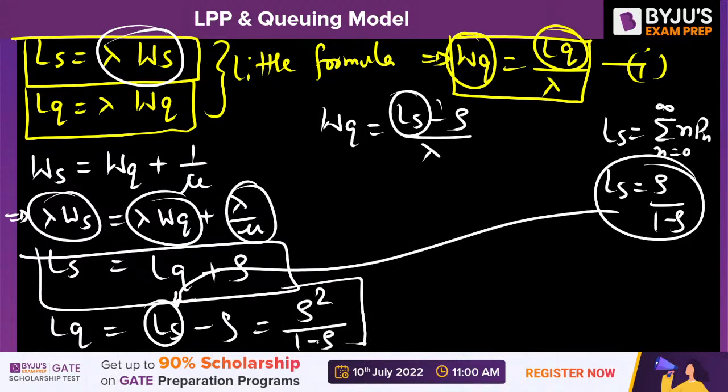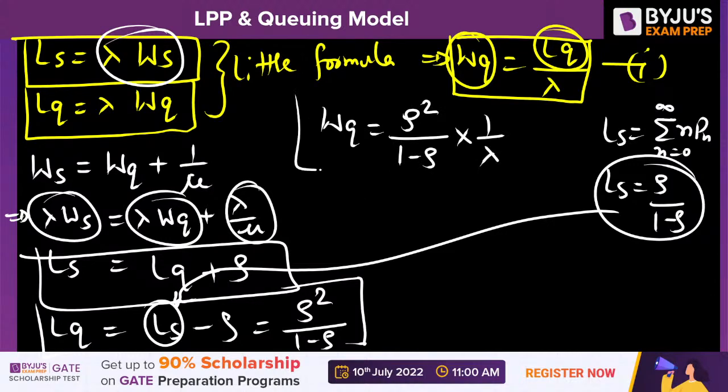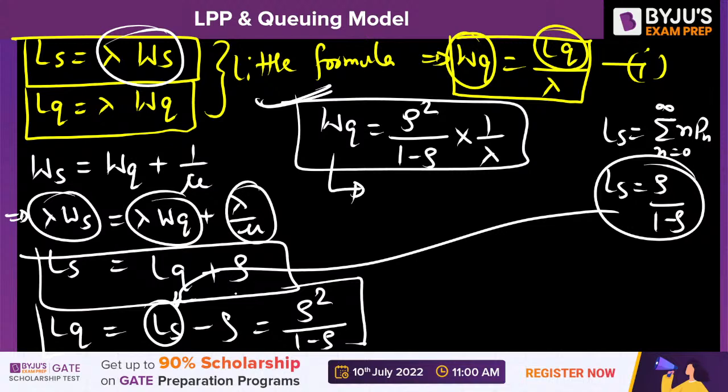That is the length of the queue. And if you put the value of LQ here, WQ is equal to rho square upon 1 minus rho into 1 by lambda. This will give you the answer. That is the average waiting time in the queue. Can you solve it?